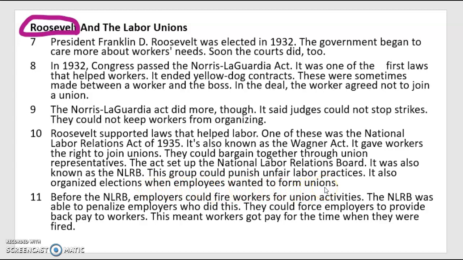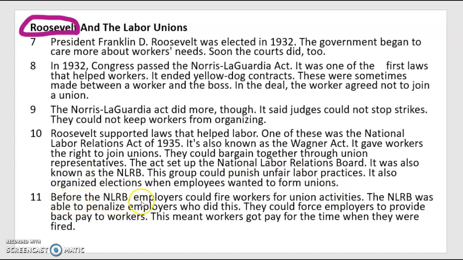This is really interesting to me because I see here it says this group could punish unfair labor practices. I'm wondering, do you think that the Norris-LaGuardia Act was an unfair labor practice, not allowing workers to join a union and fight for themselves? Something to think about. But as you can see, these acts and these unions that are being formed are kind of fighting against each other. And therefore, we see another relationship on how concepts and ideas are connected.